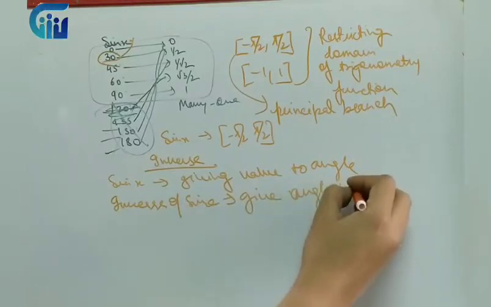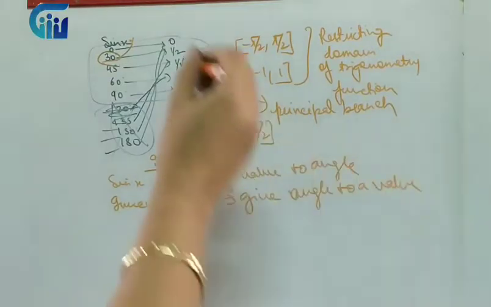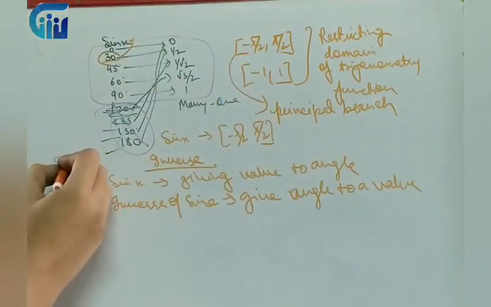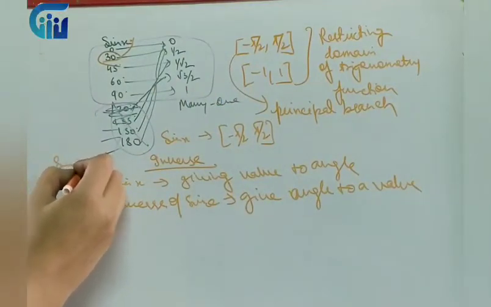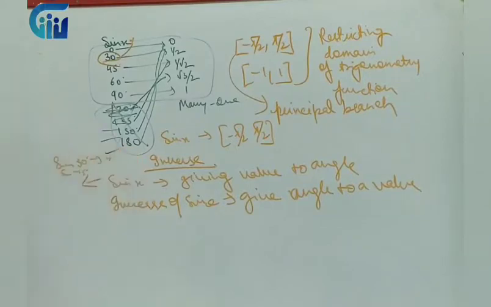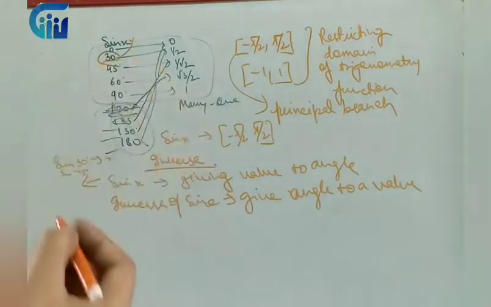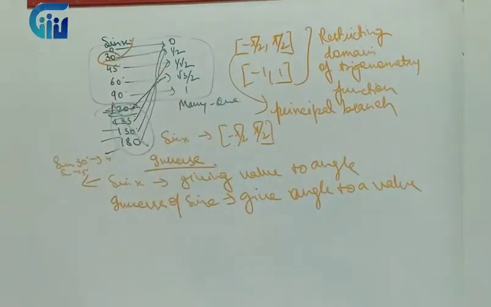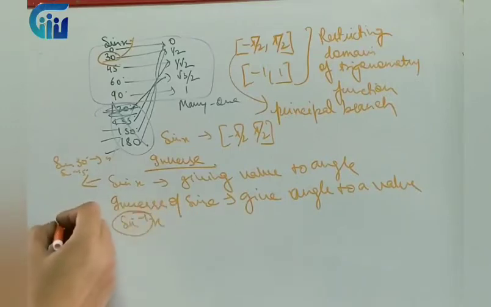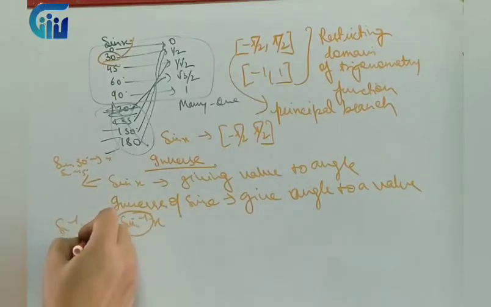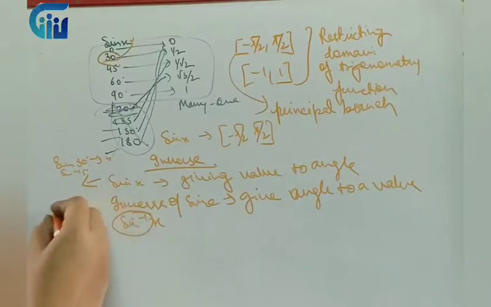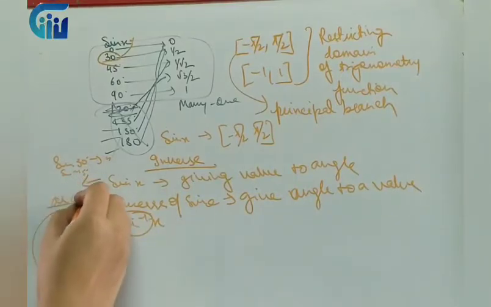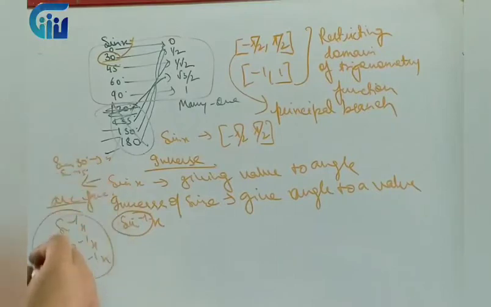an angle to a value. Over here for sine, we used to have angles like sine 30 degrees, sine 45 degrees, and then we used to have an answer. So for inverse, what will we have? We will have the value and the answer will be an angle, right? So we represent inverse of sine by sine inverse x. These inverse functions, sine inverse, cos inverse, tan inverse, cot inverse, come under the category of arc functions.